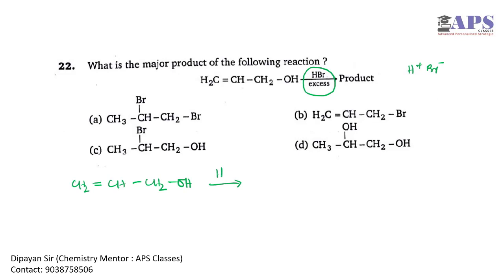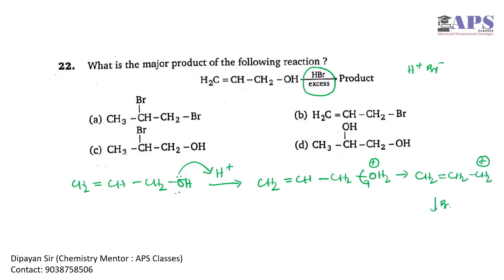This H plus will react with OH, and water will behave like a good leaving group. It will be eliminated and we will end up with a carbocation like this. Now Br minus will approach this carbocation, and in step 1 we will have this kind of product.